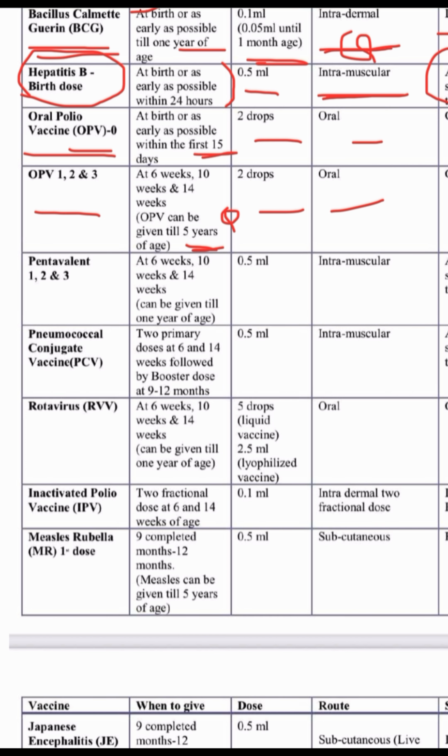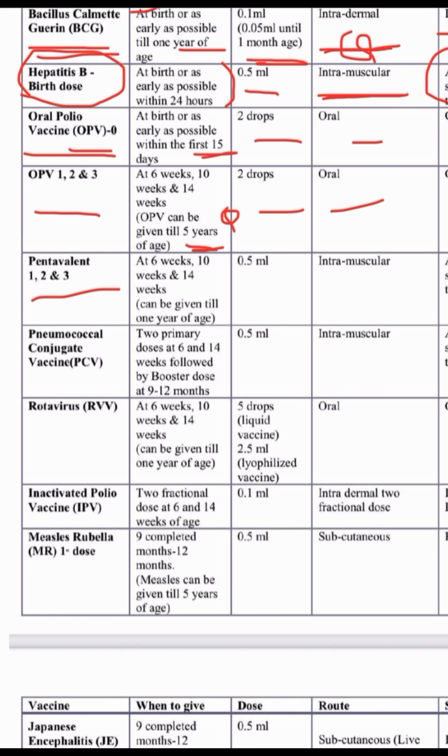Next vaccine is pentavalent. Pentavalent vaccine is very important. Before pentavalent there was the trivalent vaccine, DPT: diphtheria, pertussis and tetanus. In pentavalent, hemophilus influenzae and hepatitis B are added. Pentavalent is the newest vaccine, given at 6, 10 and 14 weeks and can be given till 1 year of age.